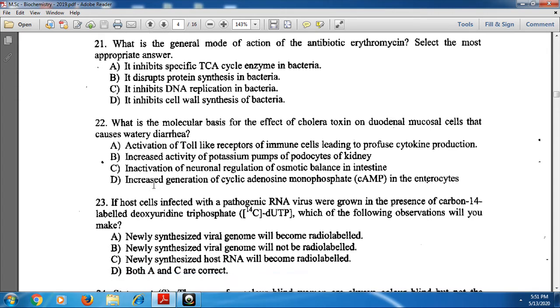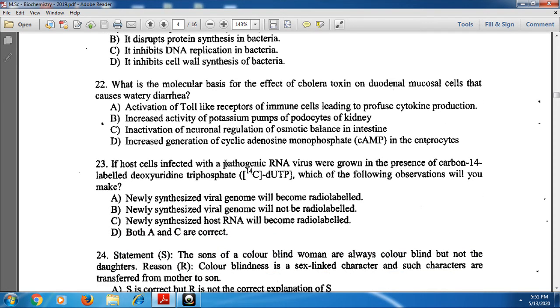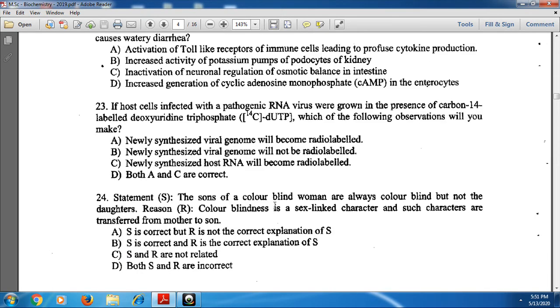Next, if host cells infected with a pathogenic RNA virus were grown in the presence of carbon-14 labeled deoxyuridine triphosphate, which of the following observations will you make? Here, the newly synthesized viral genome will not be radio-labeled. That means option B is the correct one.